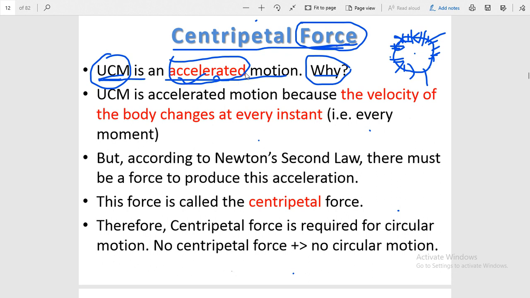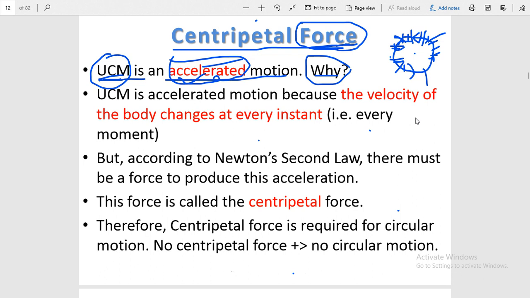Okay, I hope you can understand this statement. Let me repeat. Acceleration is defined as the rate of change of velocity per unit time, but it is not defined like rate of change of speed. Okay, so acceleration is a vector quantity and it is related to the velocity vector.